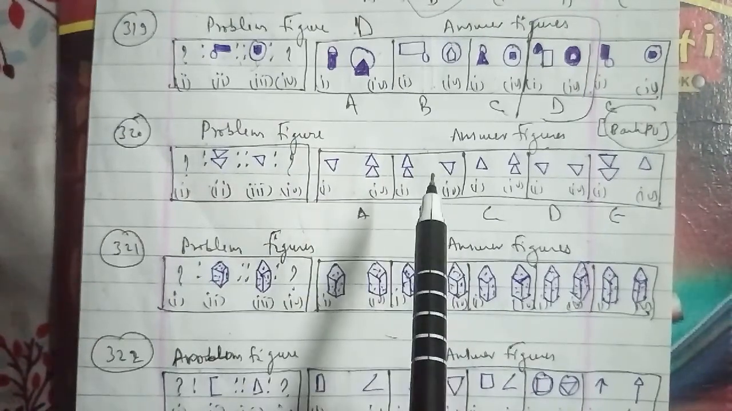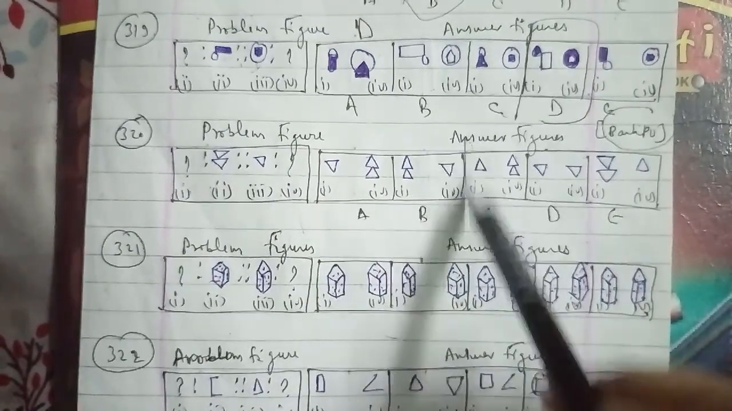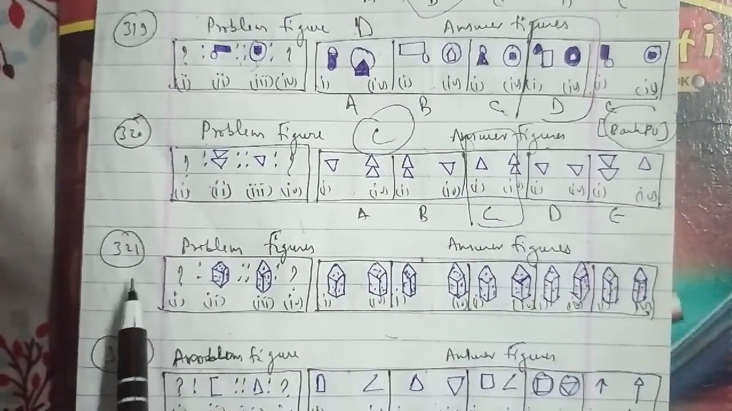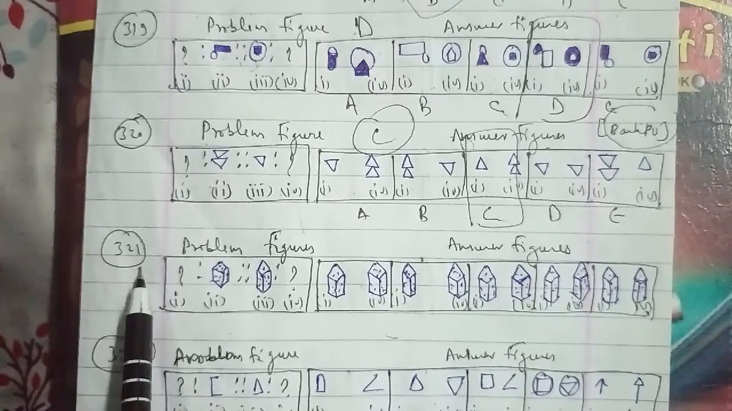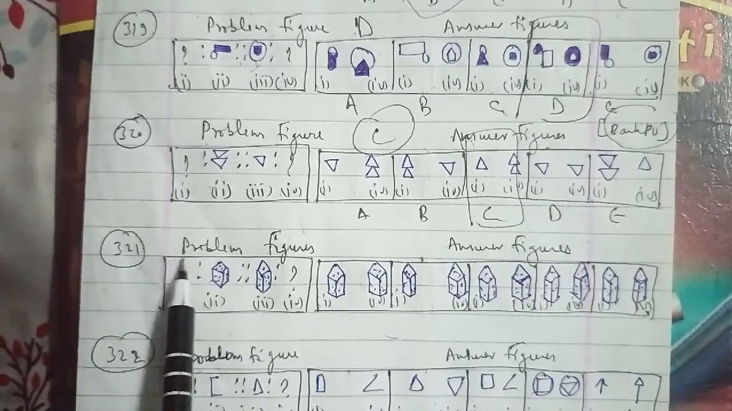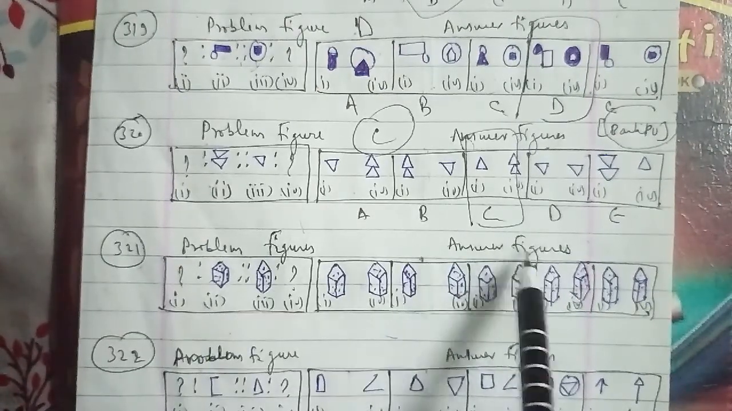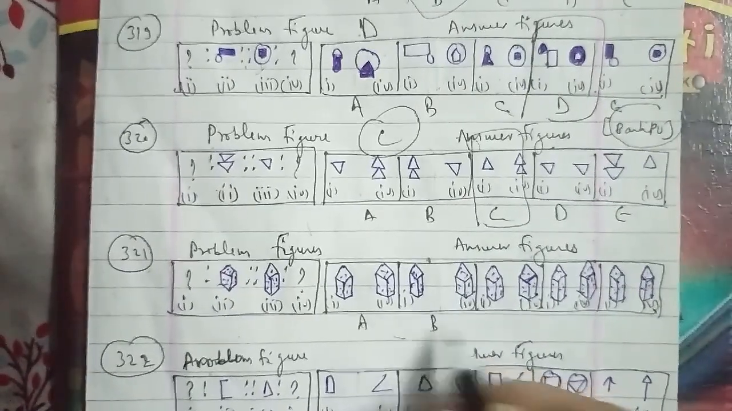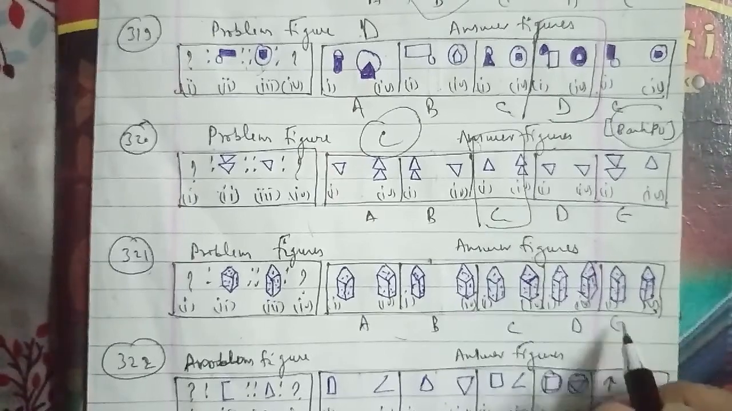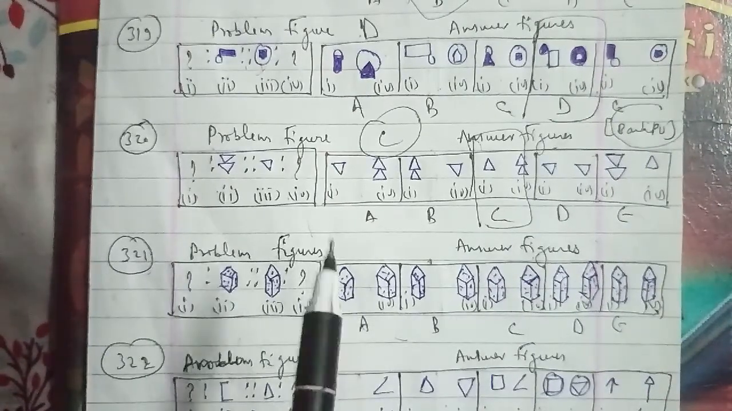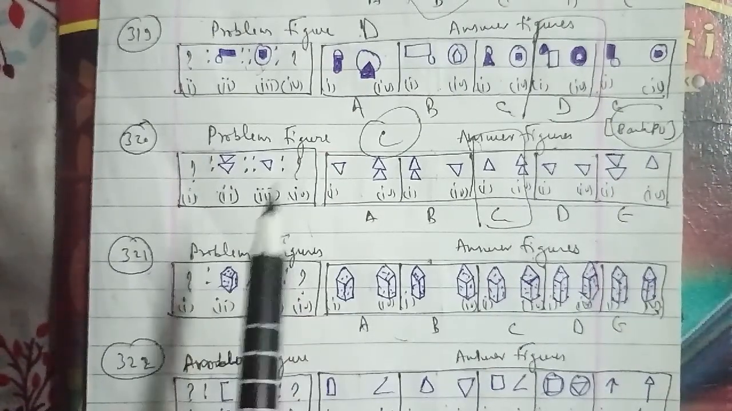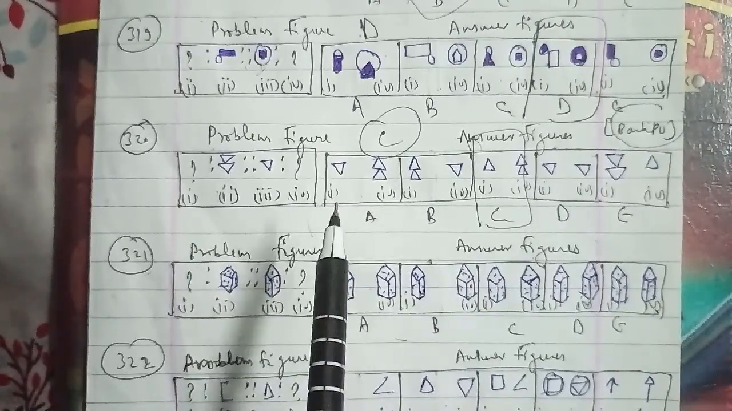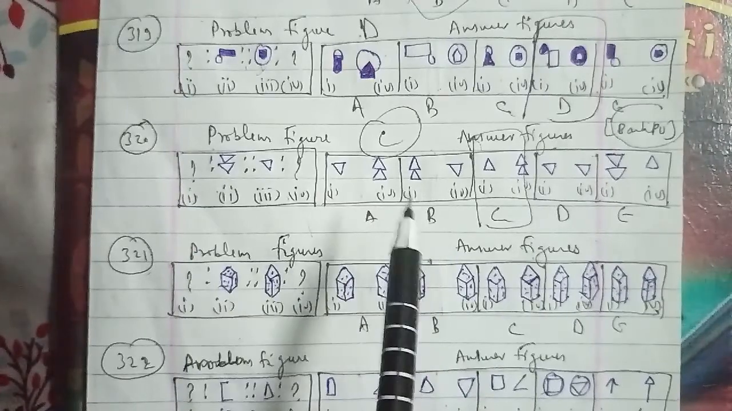This is the 324th question of the session. These were the problem figures and these were the answer figures. As you can see here, the curved figure and the rhombus have been named as figure A, B, C, D and E. With respect to each, the first is divided into two parts, one of which is reduced in size and laterally inverted, while the other part remains as such. This gives the second figure. So we can say that figure C will be the right answer for this question as well.